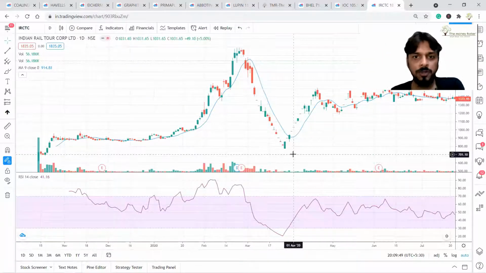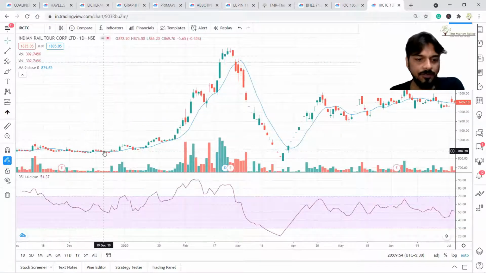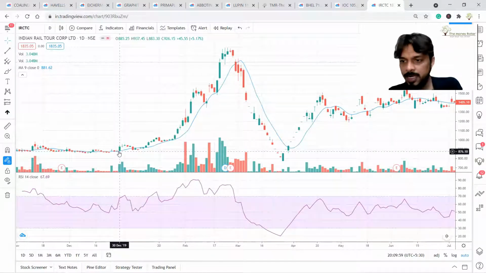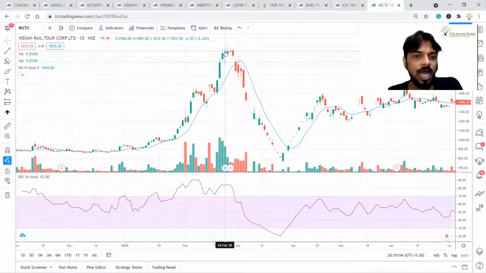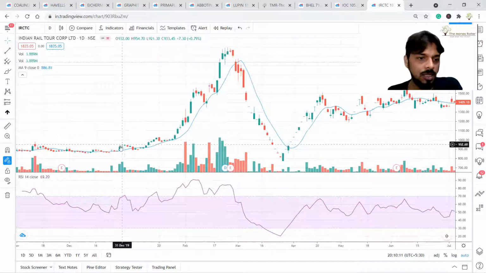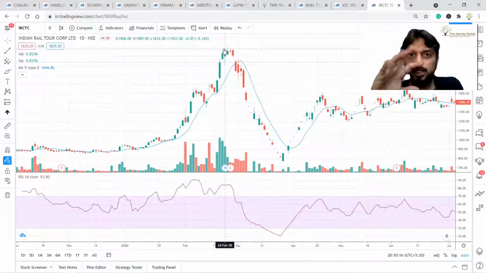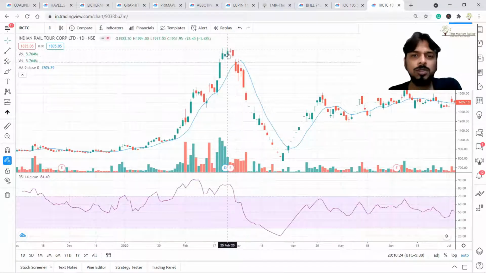So what we do, this is our IRCTC on December. In the month of December, IRCTC was near, let's say, 876. Then it touched 1900 by 24th Feb. In 2 months, from 850 or 900 to 1900. Huge move. After that, there was a reversal.